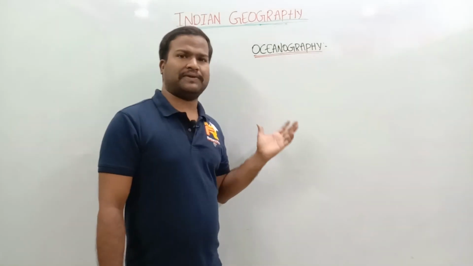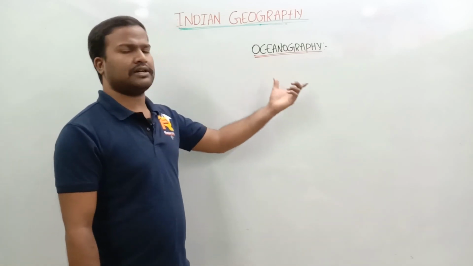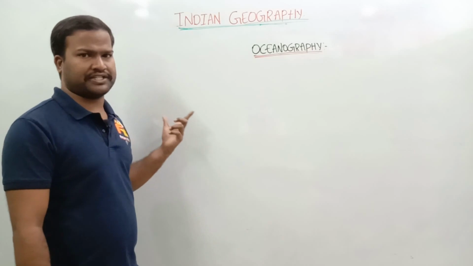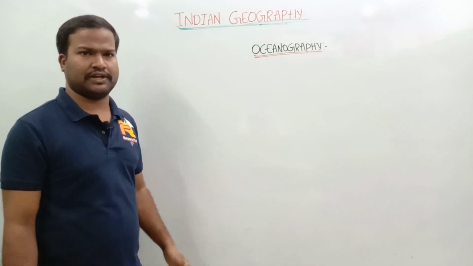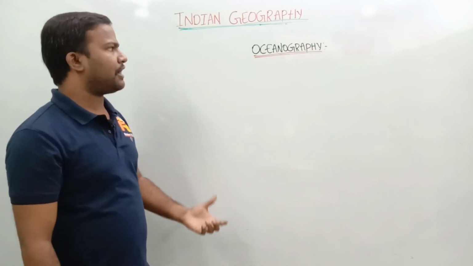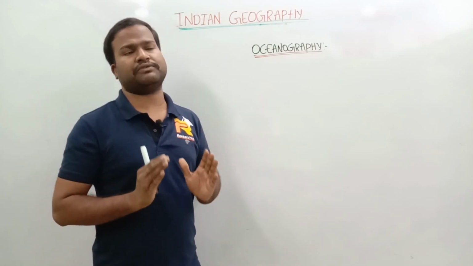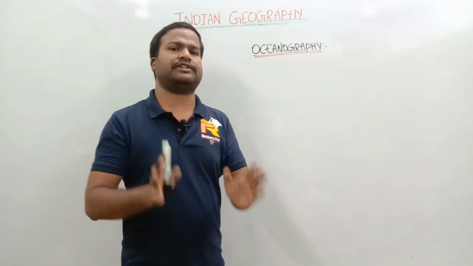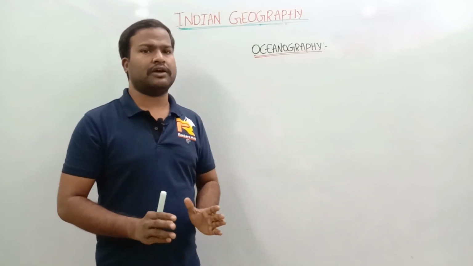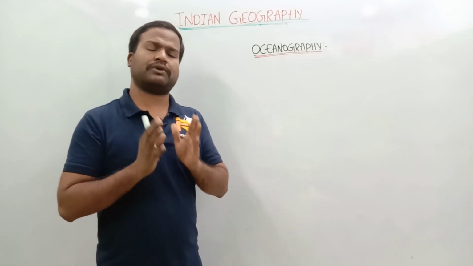So I was telling these three current affairs. First, I discussed the Challenger Deep. Later I discussed the islands constructed by China. Later I discussed MIT, that is the color of the oceans and seas. By mixing these three current affairs, I am going to teach a static portion which starts from the basics of the ocean itself. You have to learn like this, especially from the point of view of the UPSC examination.